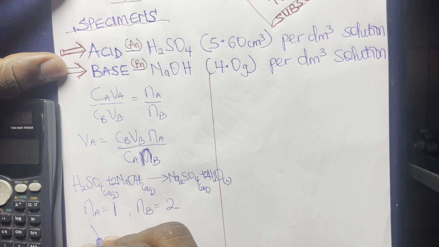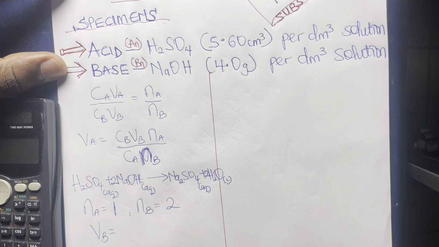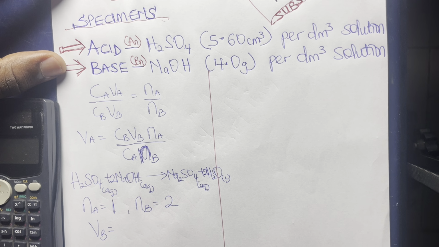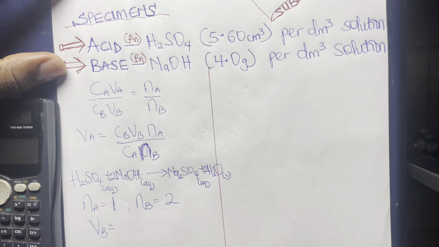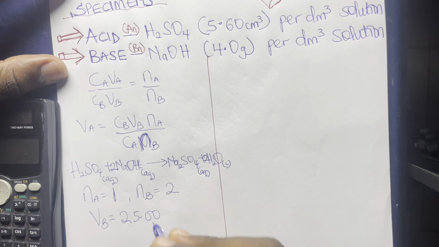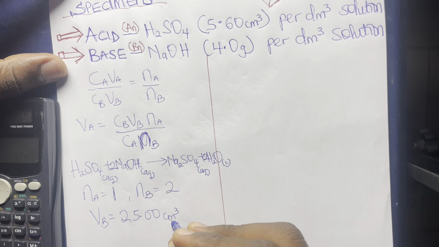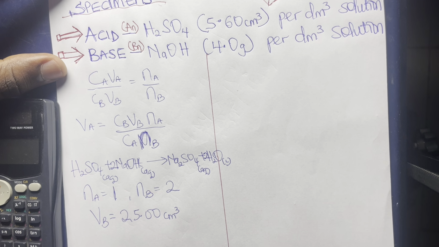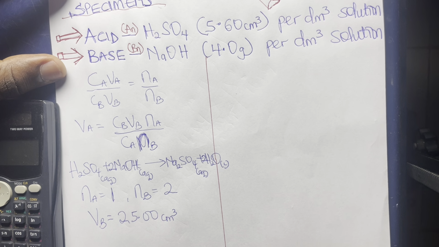For Vb, based on the volume of the pipette, it can either be 25.00 cm³ or 20.00 cm³, but most schools usually use 25.00 cm³. So let me use 25.00 cm³ as our volume of base, that is the volume of sodium hydroxide we are going to pipette to run the titration.